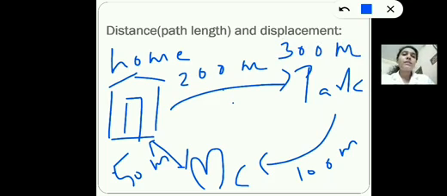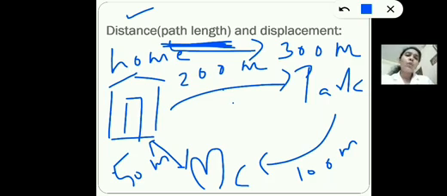And you know what this total length of the path, or path length, is known as? Distance. So 300 meters is the distance covered by you in this journey. Now, how far are you from home? This is home and now you are here.